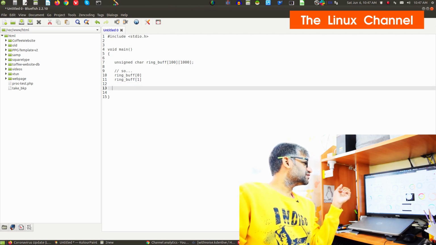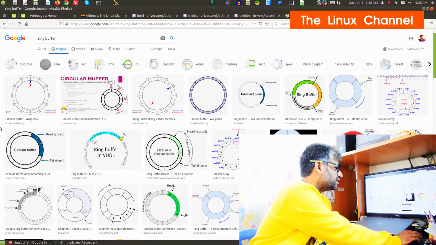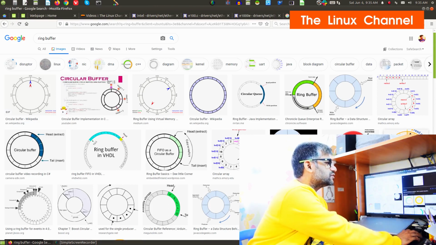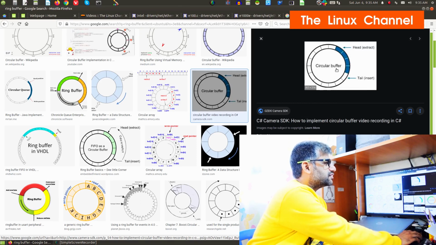Technically the objective is that you keep some kind of wraparound mode. As each item fills up, once you reach the end, it is up to you: you can overlap and overwrite.